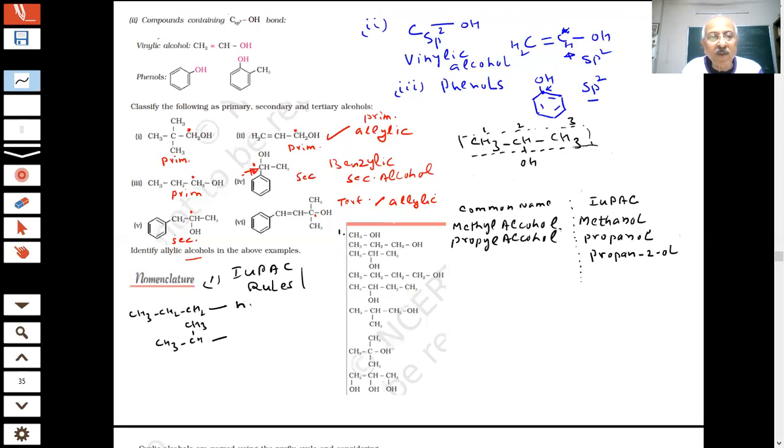This you call normal propyl in chemistry. What do you call this? These two groups are the same. You call this isopropyl, student. That's why I wanted to know. So what will be the common name of this? You can see two methyl groups are the same here. This will be isopropyl alcohol, student. Isopropyl alcohol. That's why I took this question. It is important.